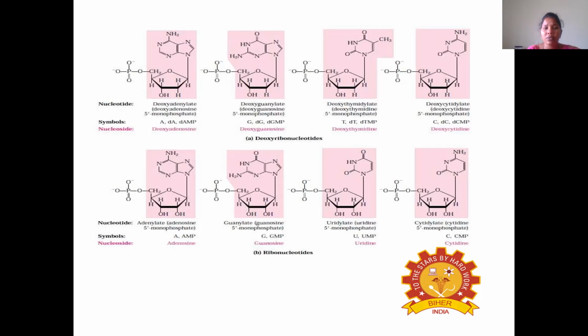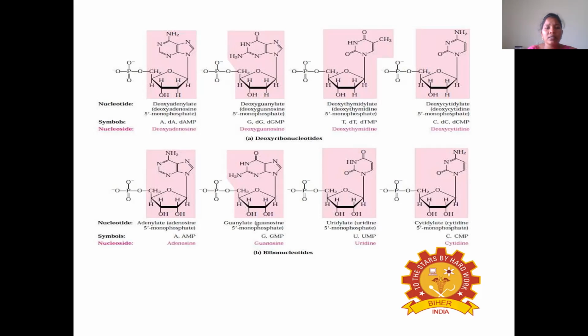So what is the difference between nucleotide and nucleoside? The presence of nitrogenous base, sugar and phosphate, we can say is the nucleotide, and the presence of only nitrogenous base and sugar, we can say is the nucleoside.